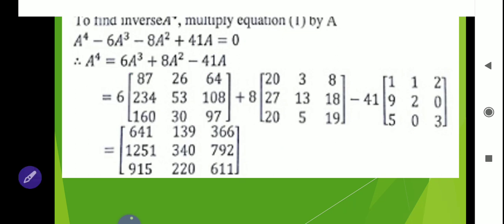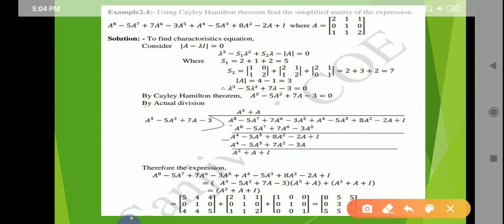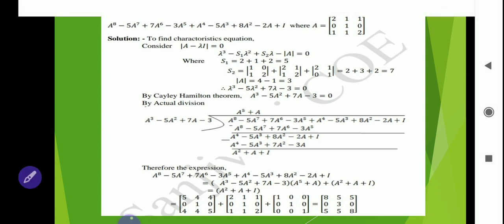So this is the first problem of Cayley-Hamilton theorem. Now sometimes the question on Cayley-Hamilton theorem is like this. देखो यहाँ पर प्रॉब्लम क्या है, यूजिंग केले हैमिल्टन थ्योरम फाइंड द सिंप्लीफाइड मैट्रिक्स ऑफ द एक्सप्रेशन. देखो बहुत बड़ा मैट्रिक्स दिखाई दे रहा है हमें. Using Cayley-Hamilton theorem, find the